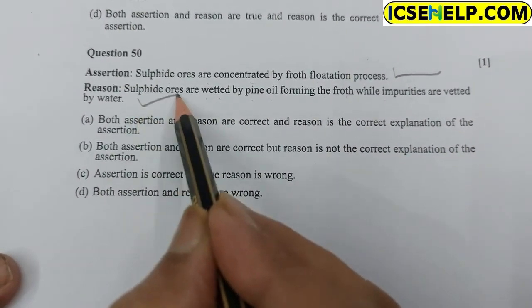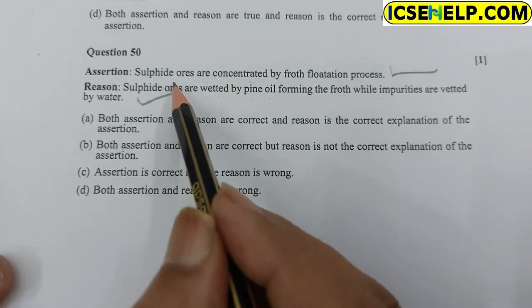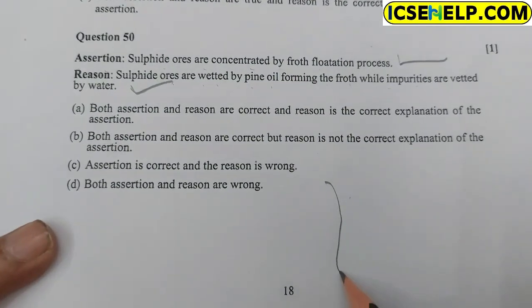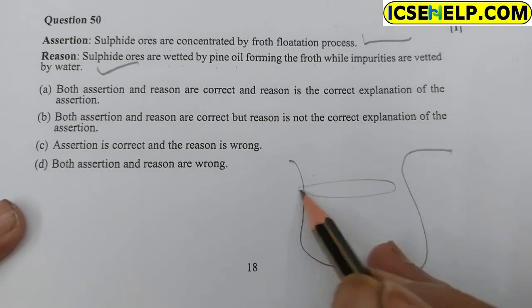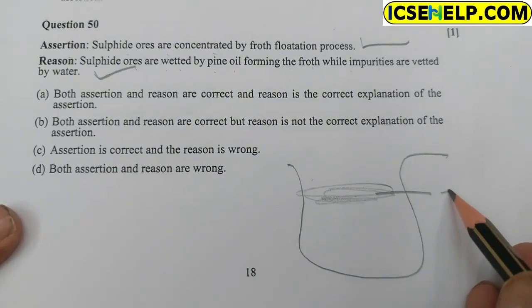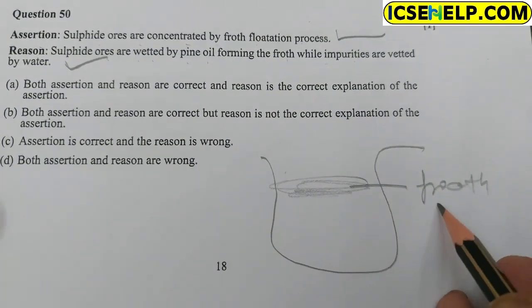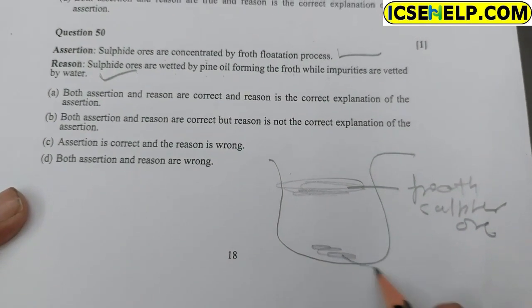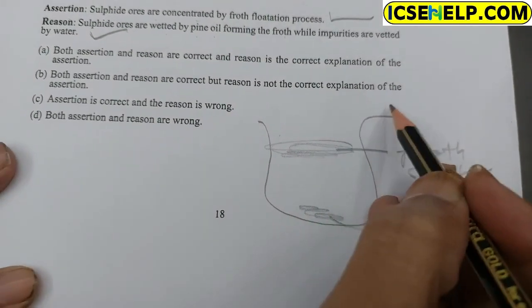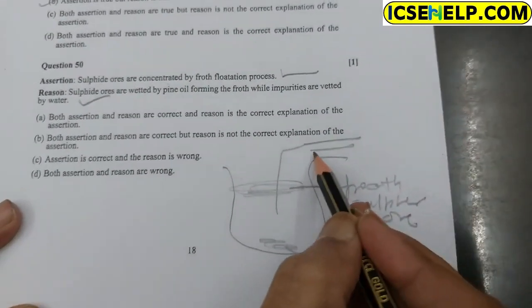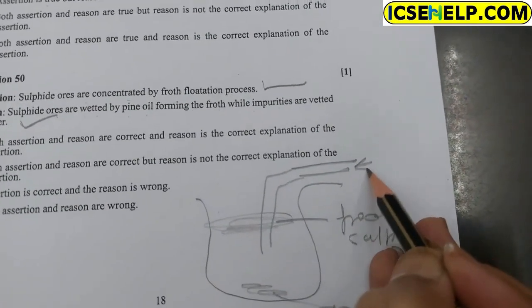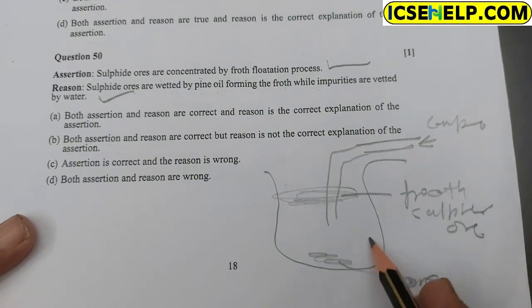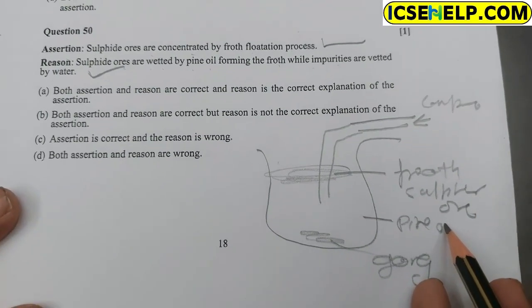It is also true, because sulfide ores are always concentrated by the froth flotation method. The froth carries the sulfide ore, and the gangue is below; compressed air comes in, and the sulfide ore gets wetted by pine oil.